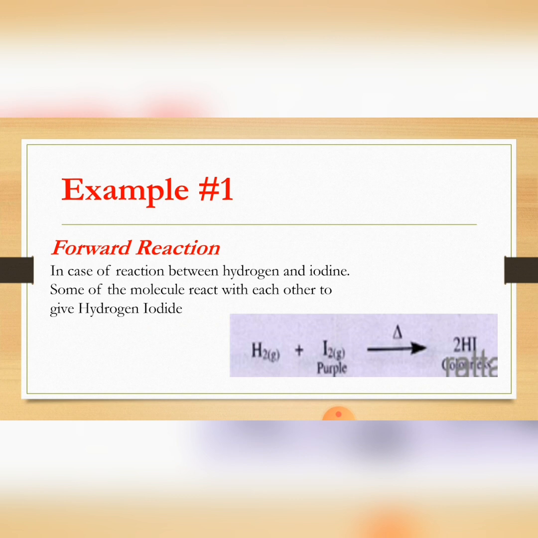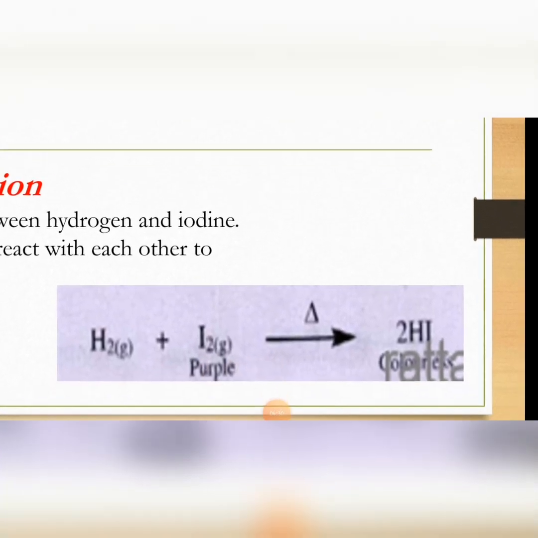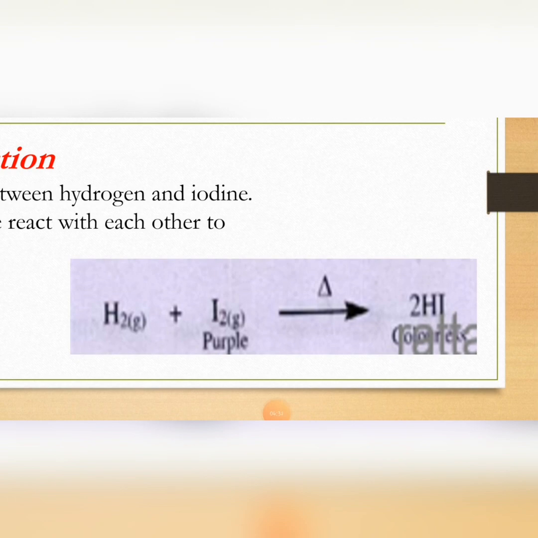Here is an example of hydrogen and iodine. Hydrogen and iodine are gases. They are also the reactants. Iodine gas has purple color and hydrogen gas has no color. In the container which contains the reactants, purple color appears due to the presence of iodine gas.